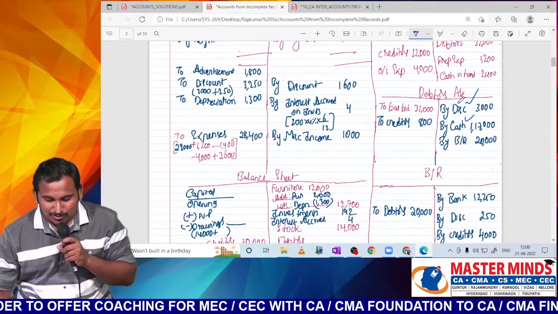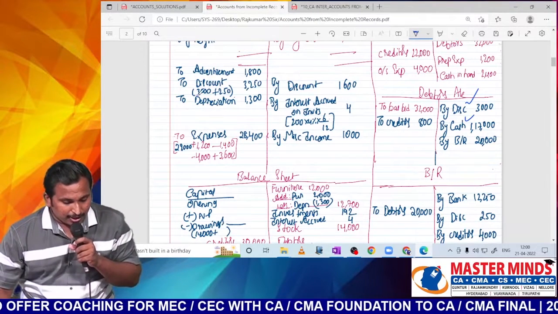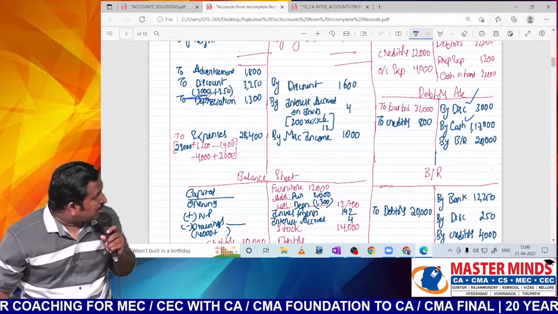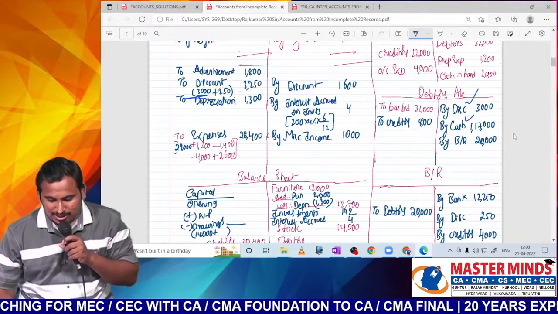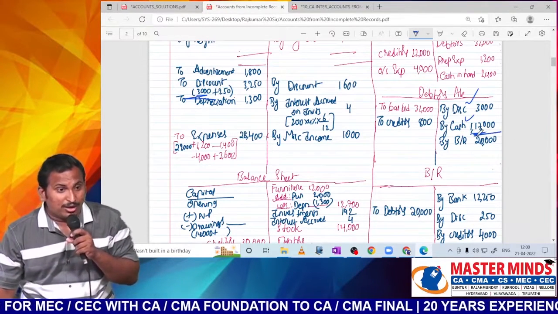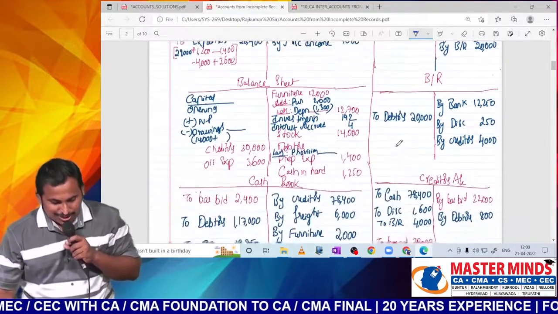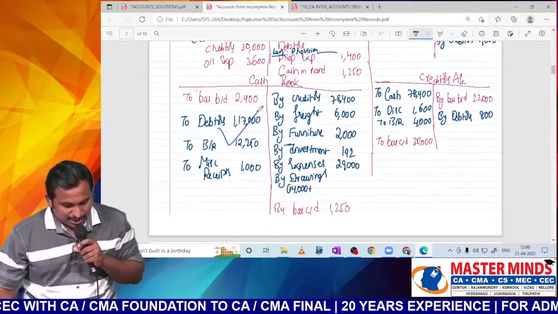By discount means where will you record? In P&L. In P&L you will record to discount 3,000. Am I right or not? By cash, where will you record? Cash account. In cash you write to debtors 1,17,000.